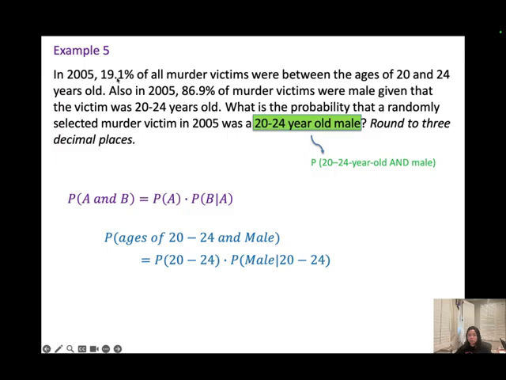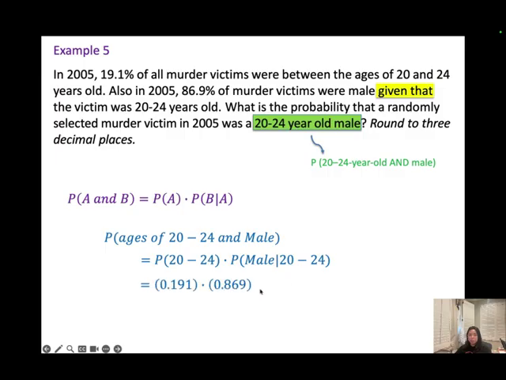We do have the information here already. And then the second one will be the conditional probability: the probability that the murder victim was male, given that the victim was 20 to 24 years old. Given that, that's a conditional probability.